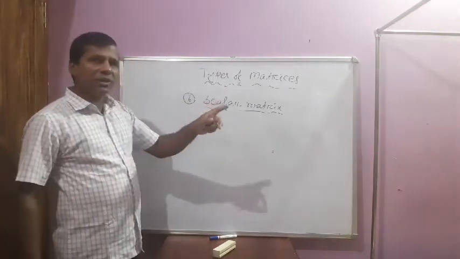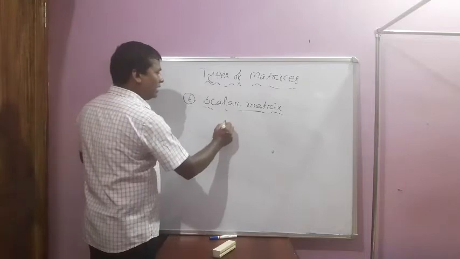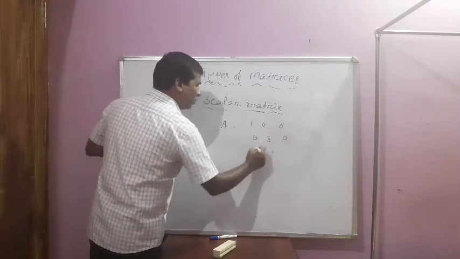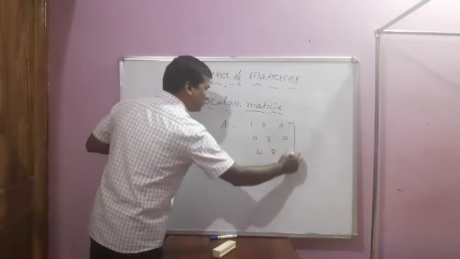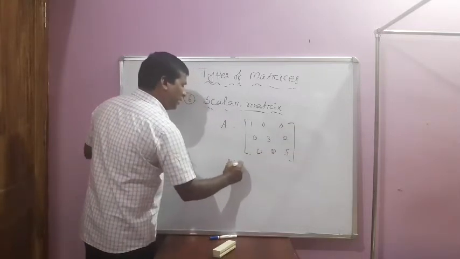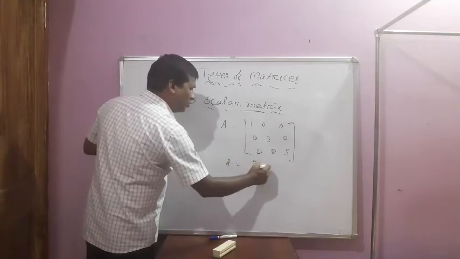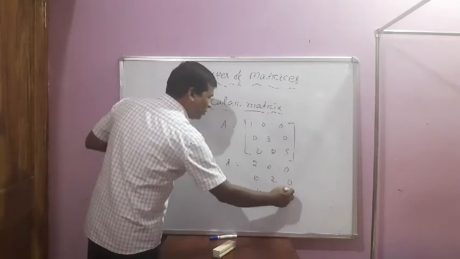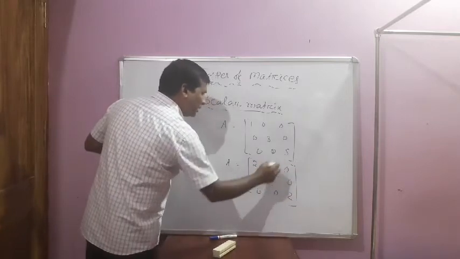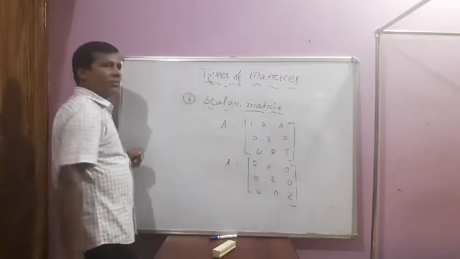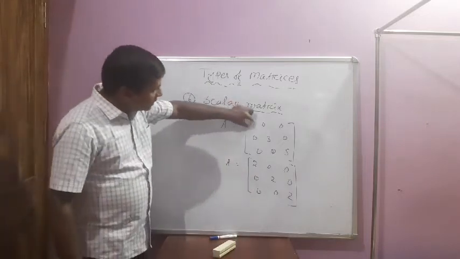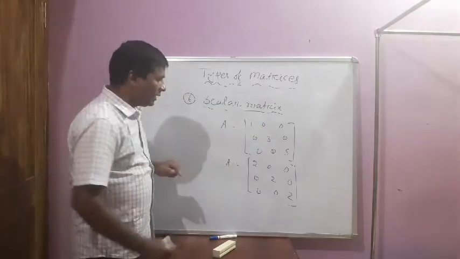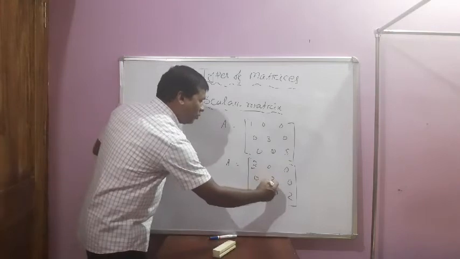But in the case of a scalar matrix, suppose A is a matrix equal to 1 0 0, 0 3 0, 0 0 5. Suppose another matrix A is equal to 2 0 0, 0 2 0, 0 0 2. This is a 3 cross 3 order matrix, and this is also a 3 cross 3 order matrix. The first diagonal contains 1, 3 and 5, but in the second matrix the diagonal contains 2, 2 and 2,